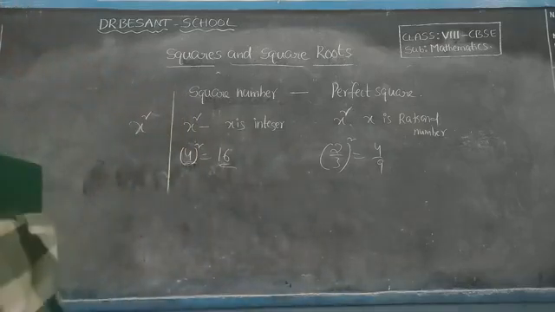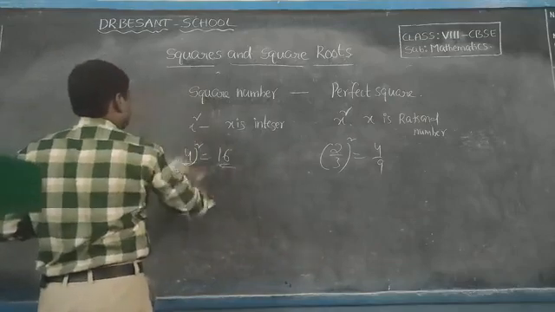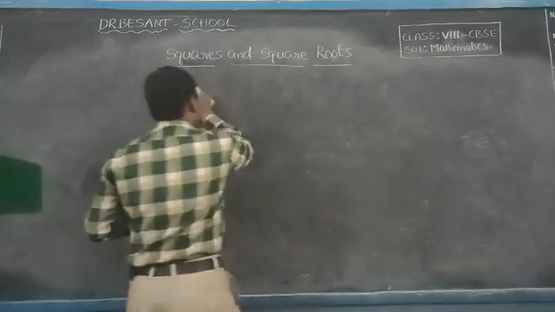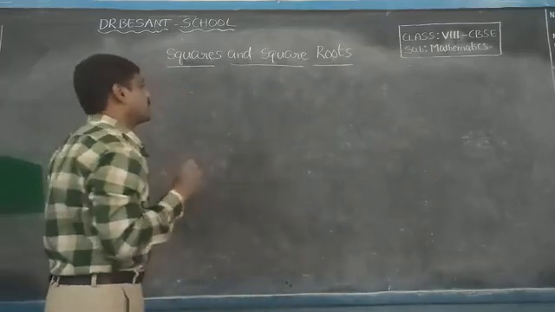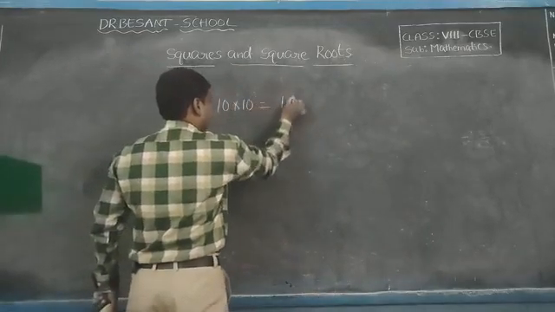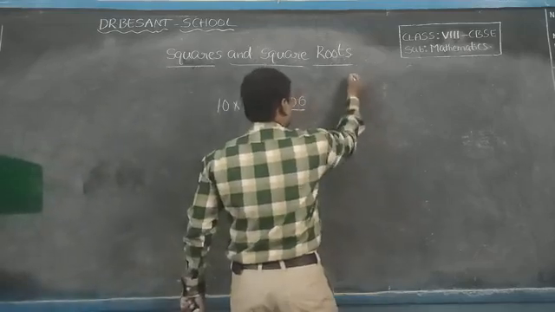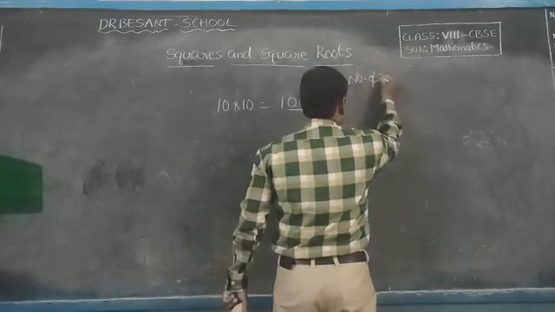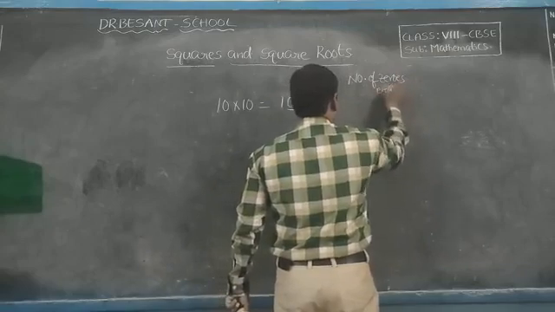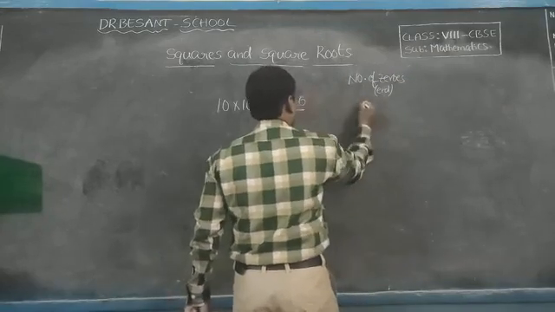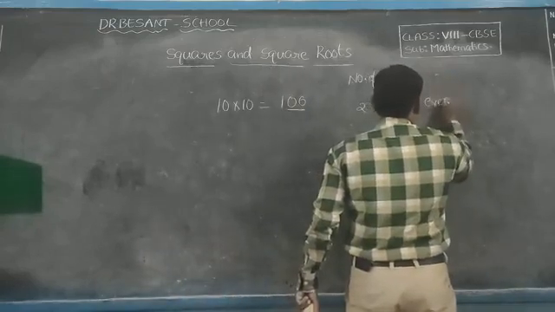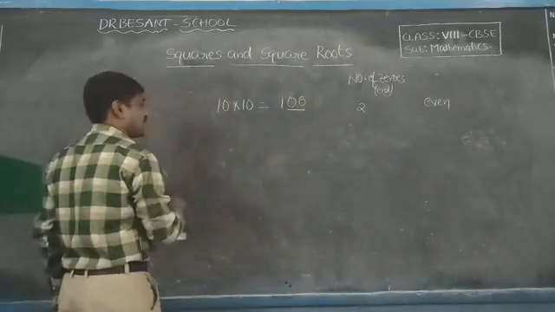Next, one more interesting thing. A perfect square never ends with an odd number of zeros. Suppose 10 into 10 is 100. So how many zeros does it end with? 2. Is it even or odd? Even. So it is a perfect square.